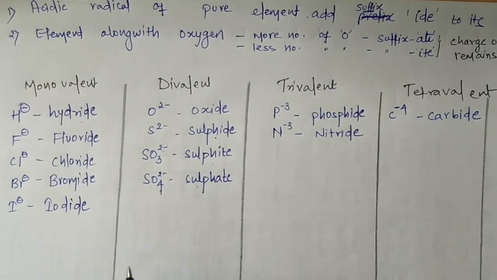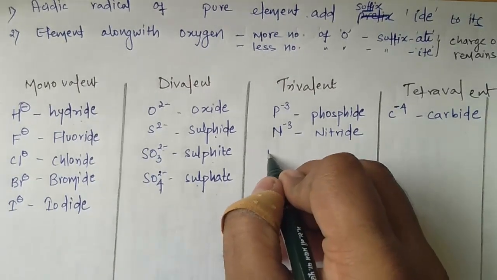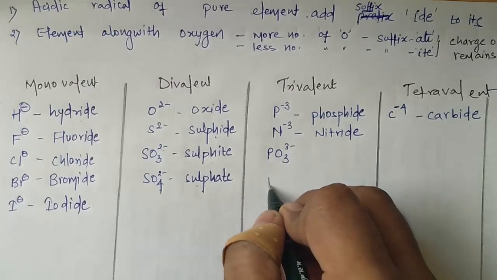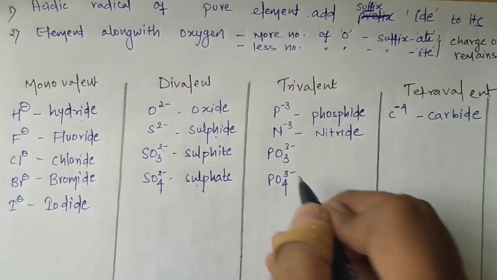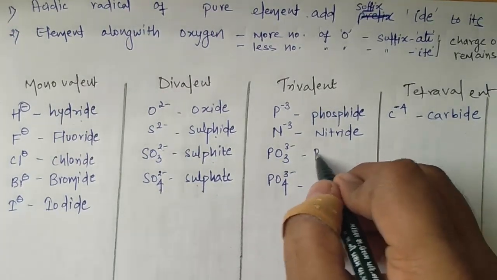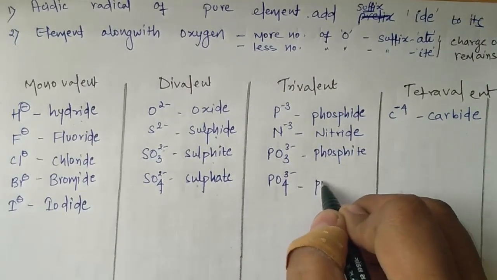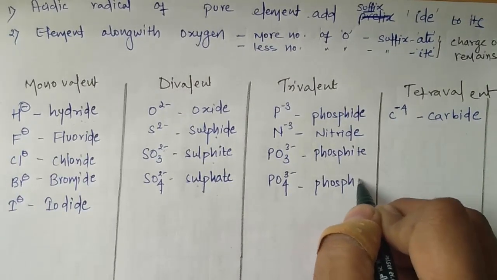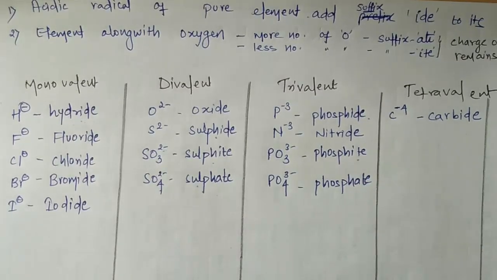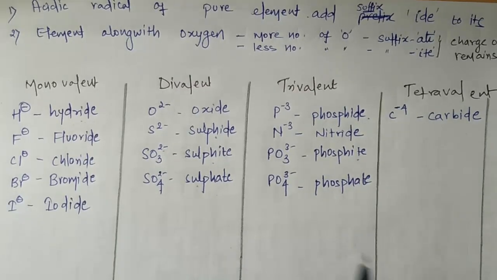The next one I will take will be phosphorus. So I will write PO3 3 minus and PO4 3 minus. This I will call phosphite and this I will term phosphate. So we have phosphite and phosphate. Is that clear? Okay, fine.